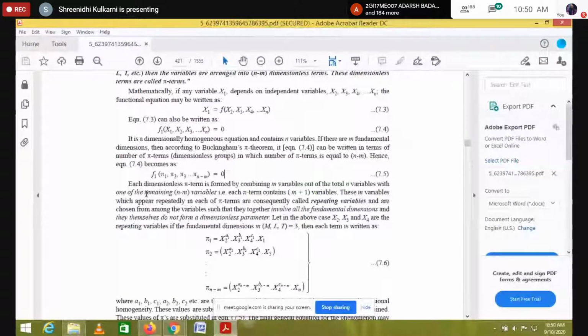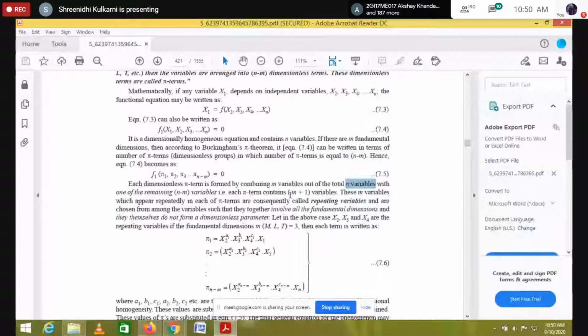Each dimensionless pi term is found by combining m variables out of the total n variables. Here m is nothing but 3, three variables out of the total n variables, with one of the remaining n minus m variables.